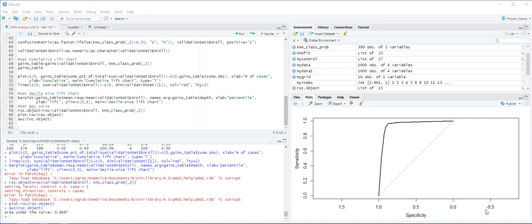Hello everyone, this is the third part of the KNN analysis with R. In this video, I'm going to show how you can score the new records to predict the potential gym members.